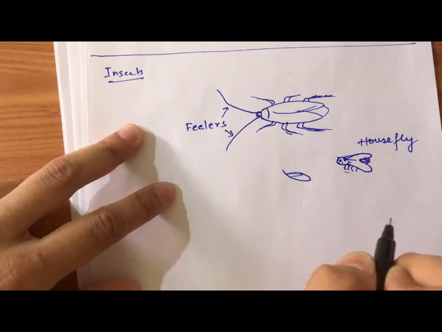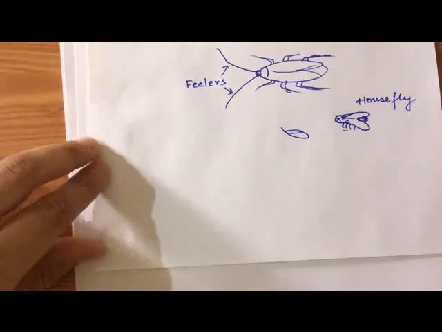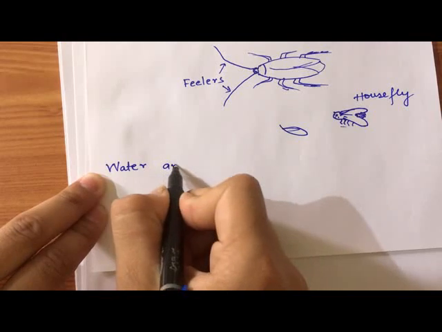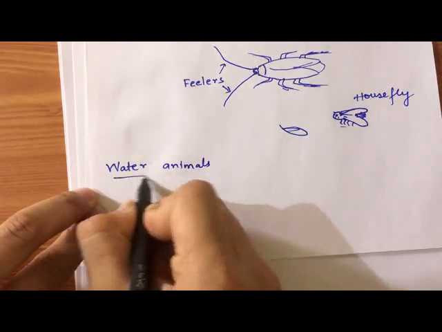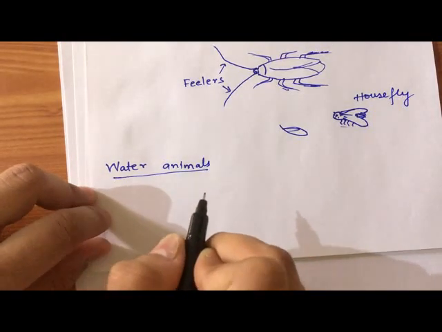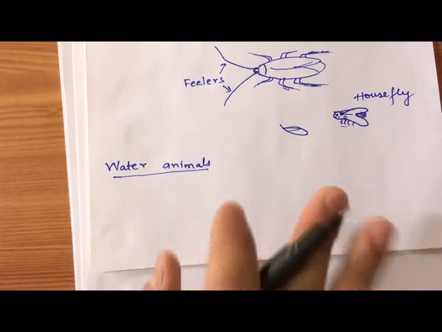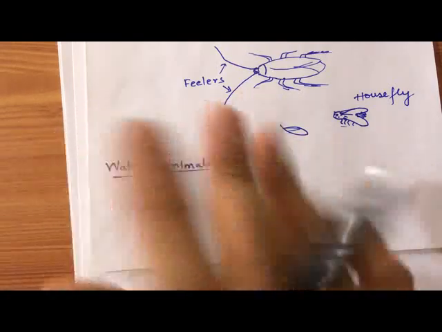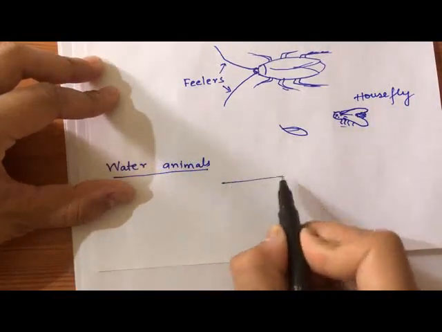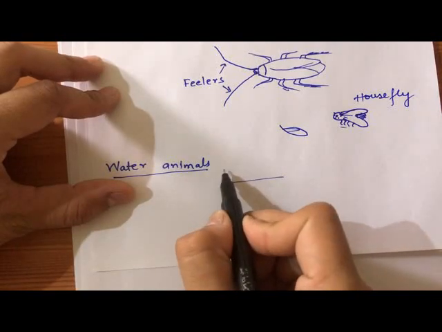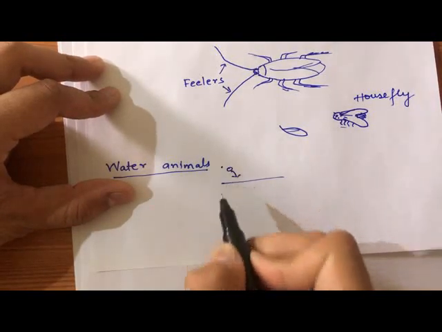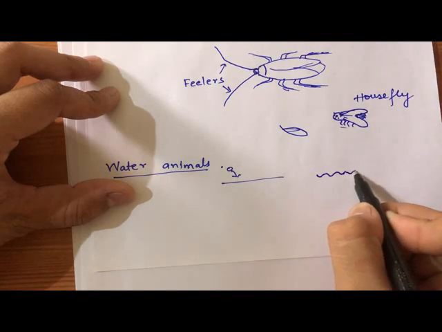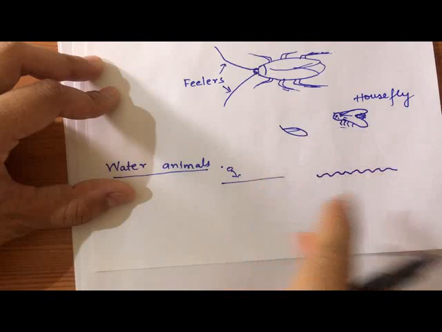Okay, now the water animals. When we touch water, special kinds of waves are created, the ripples, like up and down. Suppose there is calm water and we have touched it, or we have thrown a stone, immediately there will be some ripples, ups and downs in the water, like this.